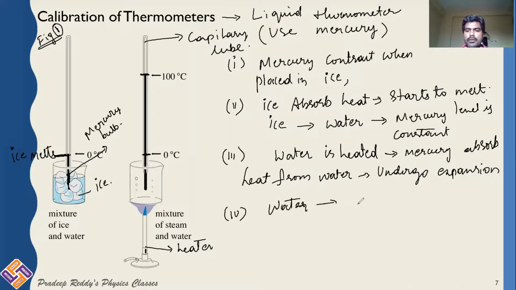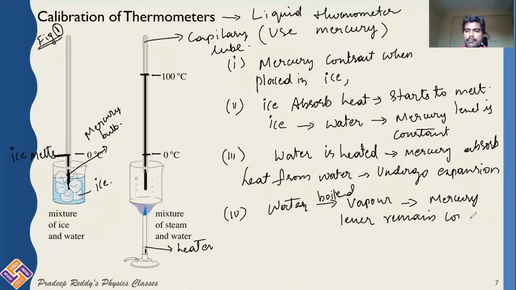Water gets converted to vapor. That means it is boiled. And now when the water is getting converted into vapor, the level of mercury will remain the same. Mercury level remains constant.